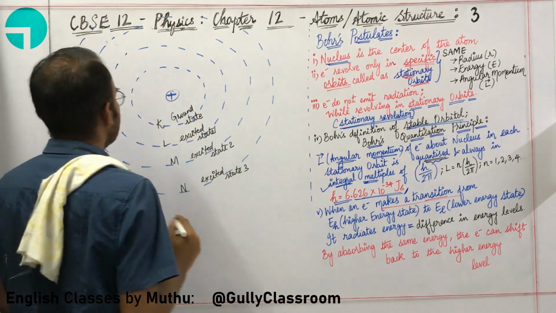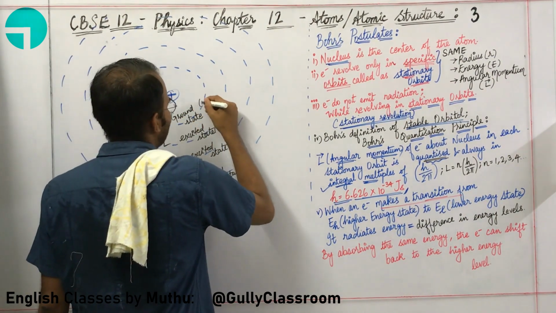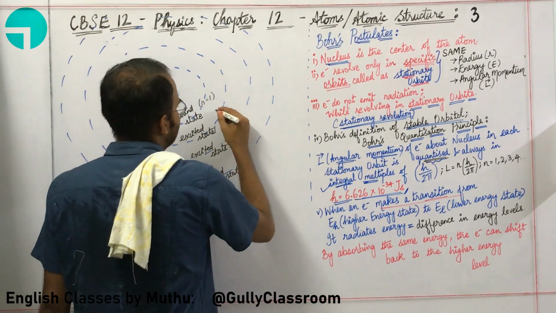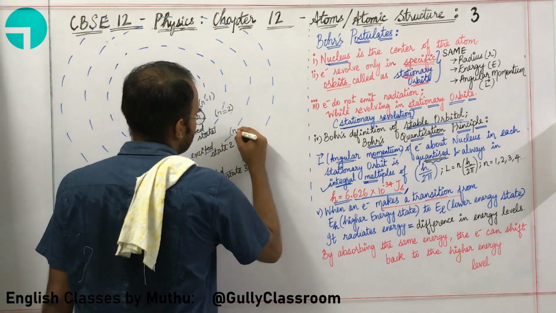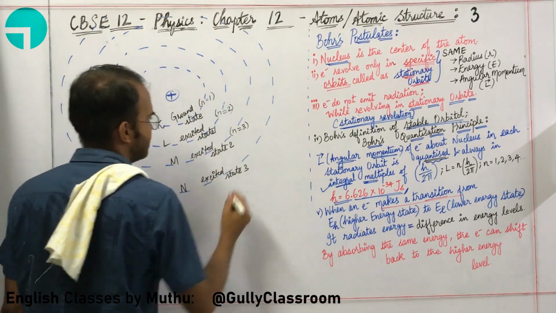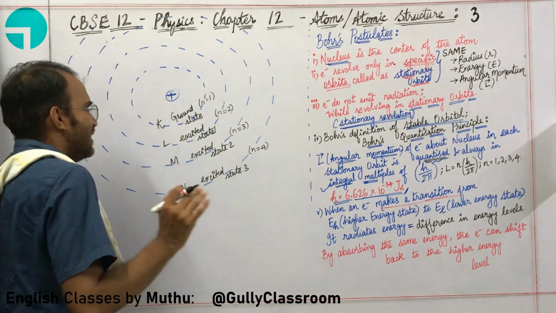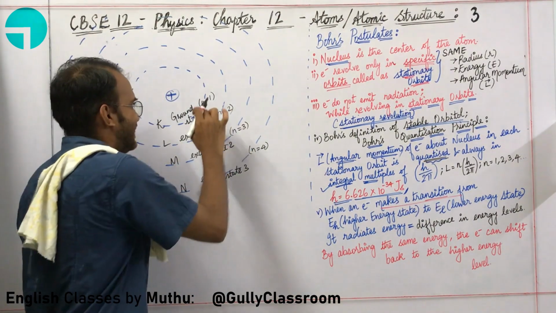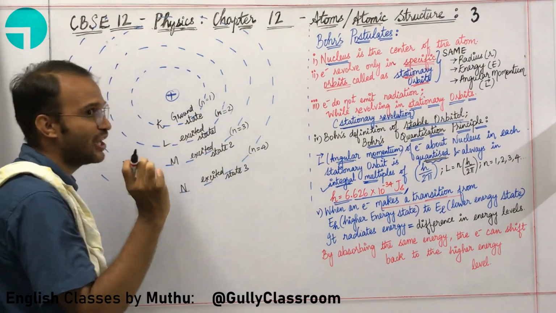Okay, sir. What else can we write? Here, let me call the n value as 1. Here, let me call the n value as 2. Here, the n value as 3. Here, the n value as 4. As we go on, I will give a better explanation of the n value. Just hold on and follow along with me.